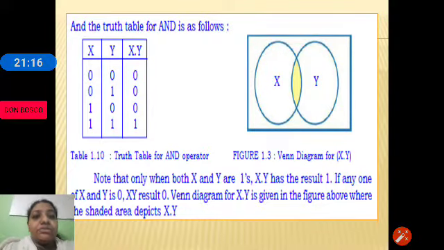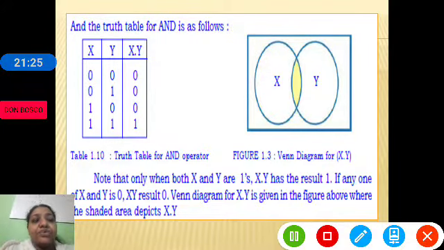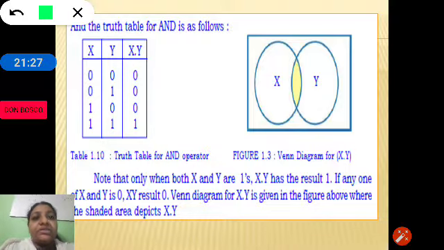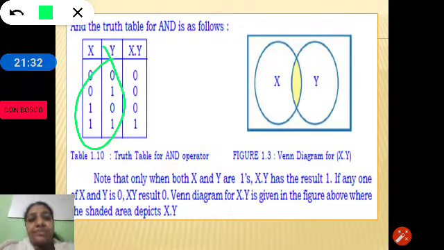As we see in the truth table, the logical multiplication or AND operation is performed on x and y. x and y are the logic variables. So x can be 0 or 1, y can be 0 or 1.